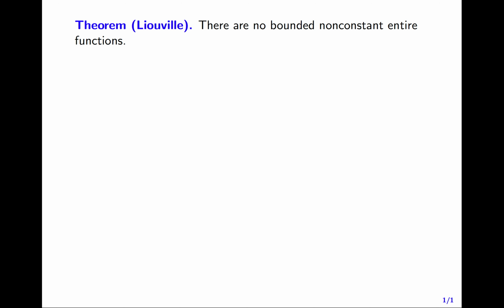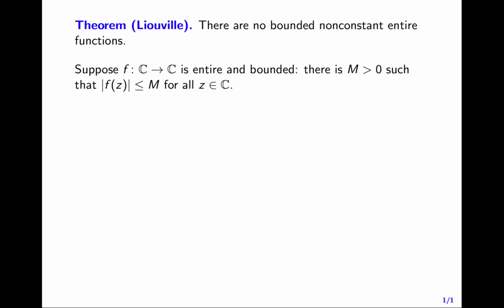So what does this mean? Suppose you have a function f that is entire and bounded. To be entire, that means f has to be defined on the whole complex plane and also holomorphic on the whole complex plane, or as we are now saying, analytic on the whole plane. And f is bounded. There is a number m greater than 0, such that the modulus of f of z is less than or equal to m for all numbers z in the complex plane.